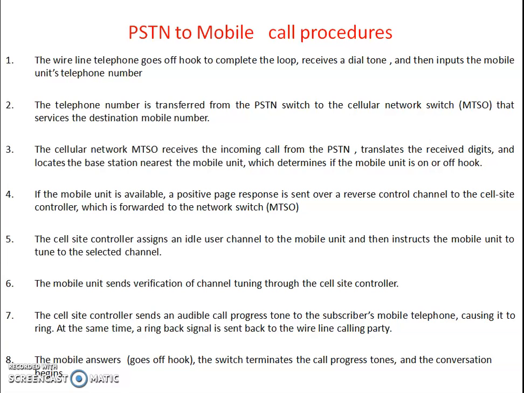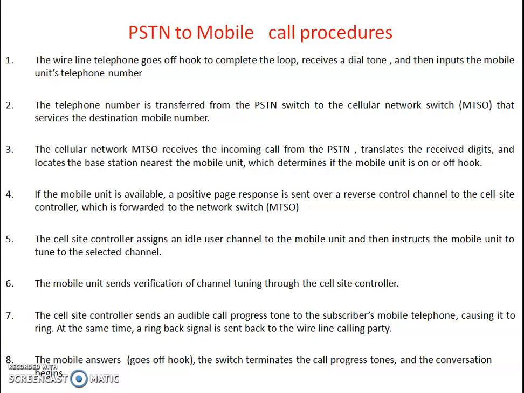If the mobile unit is available, a positive page response is sent over a reverse control channel to the cell site controller, which is forwarded to the network switch MTSO. The cell site controller assigns an idle user channel to the mobile unit and then instructs the mobile unit to tune to the selected channel. So proper tuning has to be there. The mobile unit sends verification of channel tuning through the cell site controller.